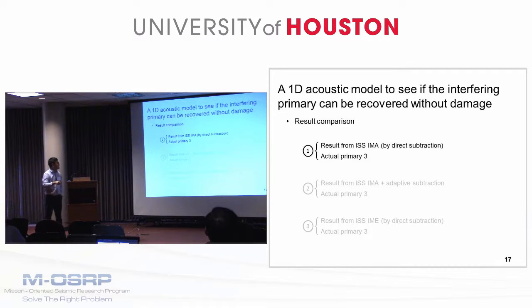So first, let's look at the first comparison. Before I show you the comparison, I would like to remind you that this internal multiple prediction result from the ISS-MA provides the internal multiple prediction with accurate time and approximate amplitude. So if we directly subtract this approximate internal multiple prediction from the data, we would expect some internal multiple residuals left.